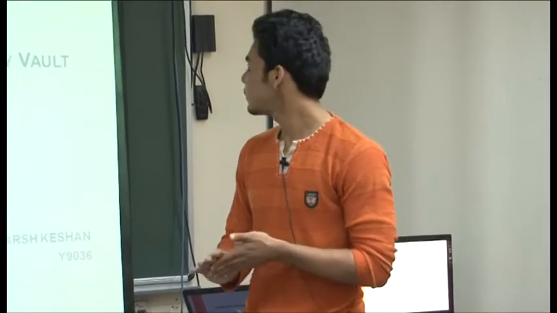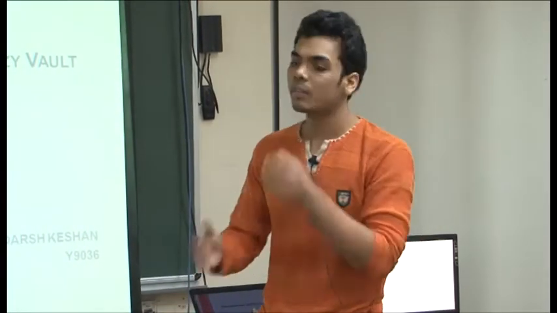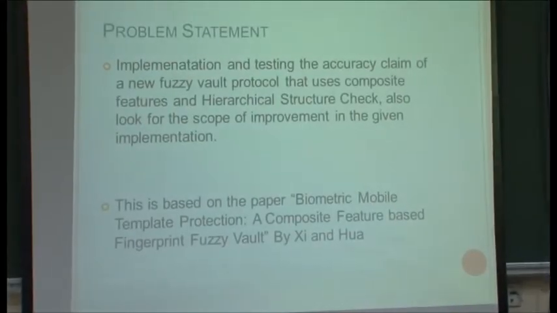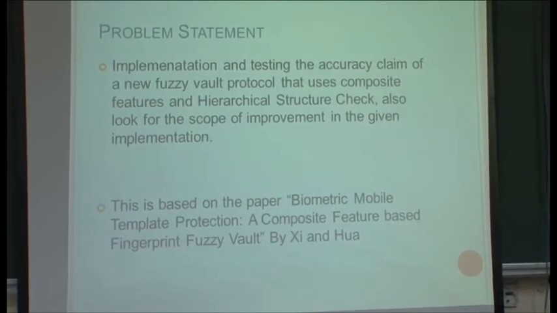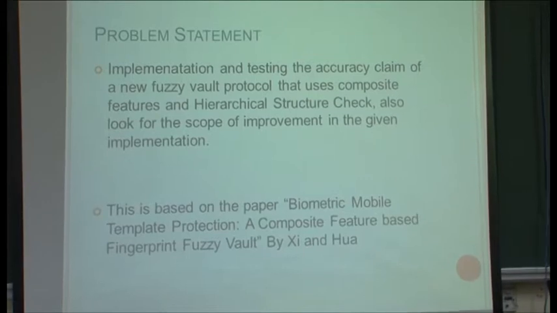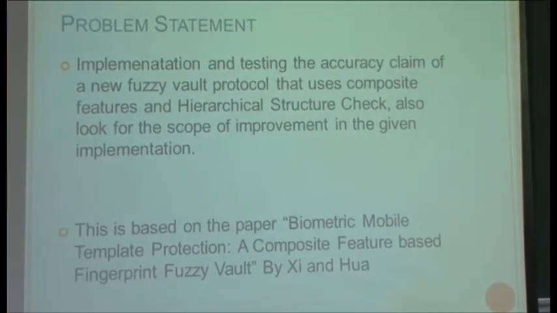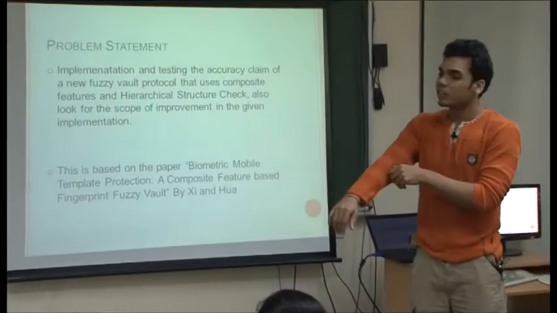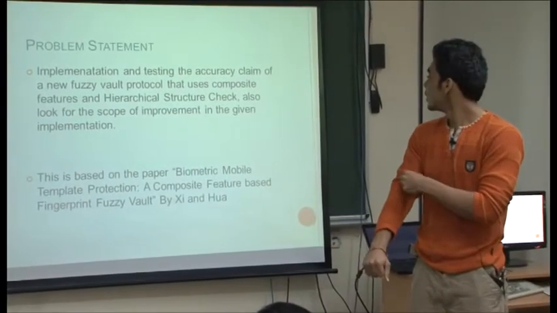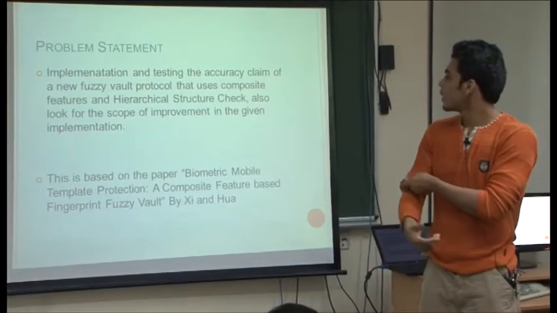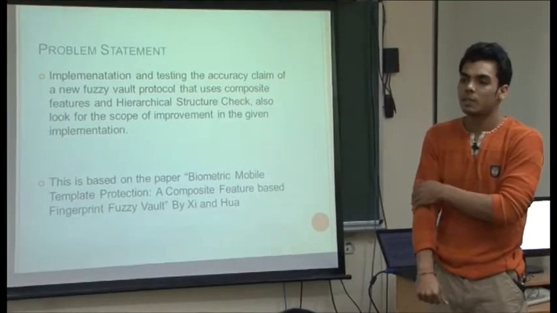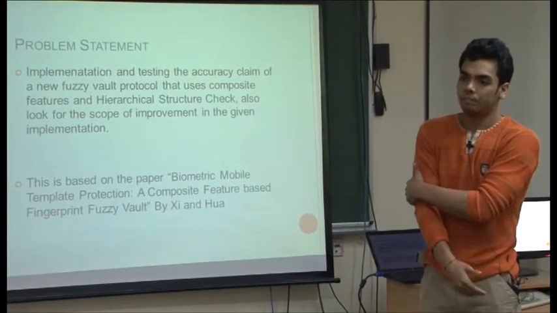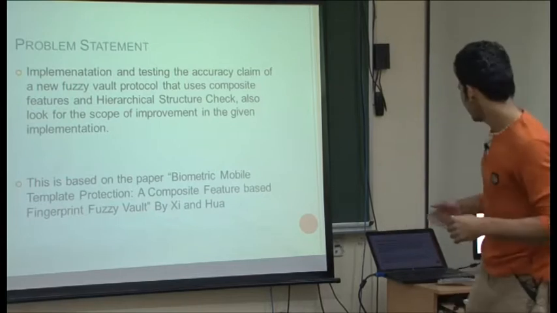Good evening, everyone. My name is Adarsh Kishan. I am working on a fingerprint-based fuzzy vault system. My problem statement is something like this. There is a paper that came out recently, in 2009, that claims a very high accuracy rate of about 98%. It uses composite feature based minutiae mapping and uses a hierarchical structure check to do matching. What I'm thinking of doing is implementing this paper and checking its accuracy claim. I will also be looking at the scope of improvement in this paper.